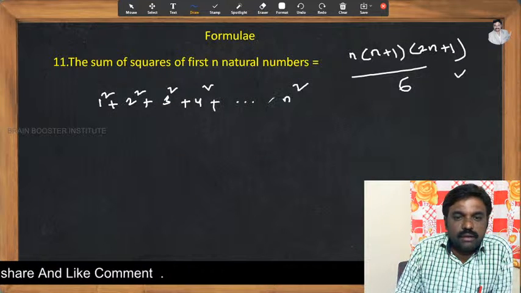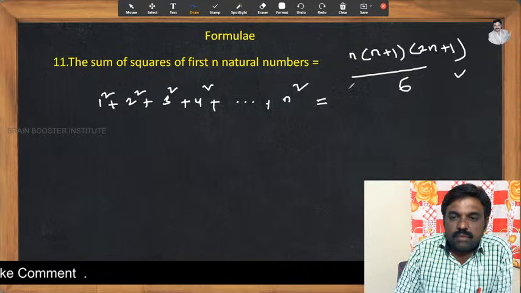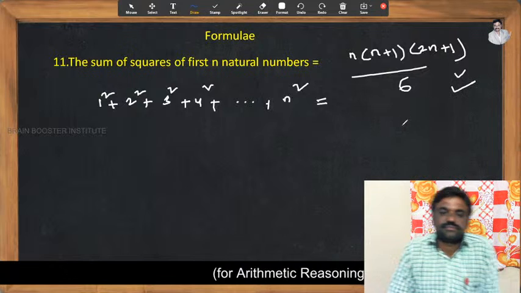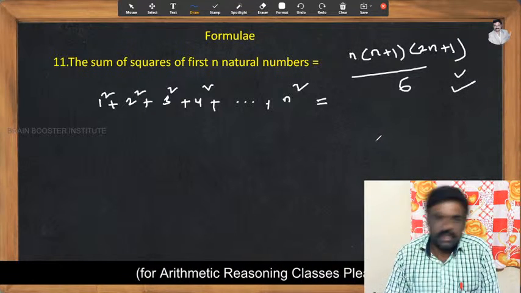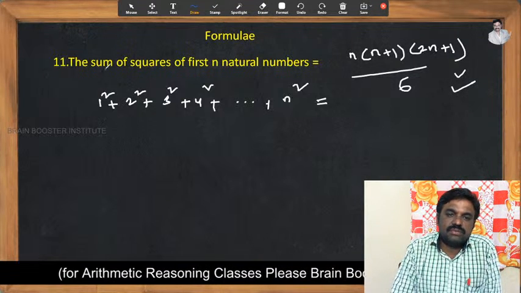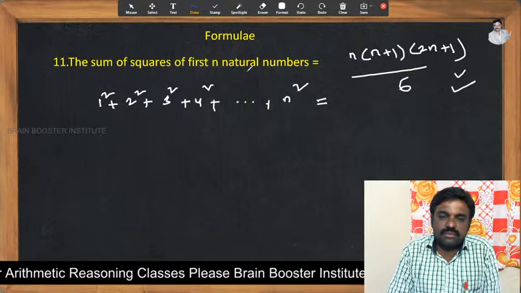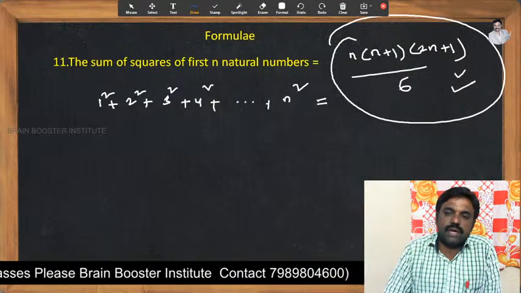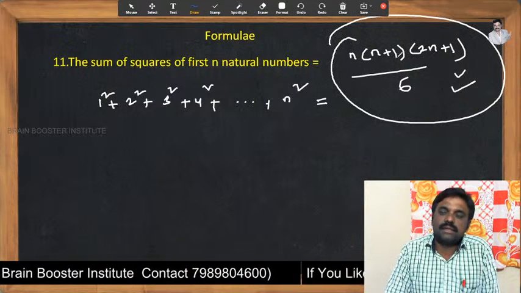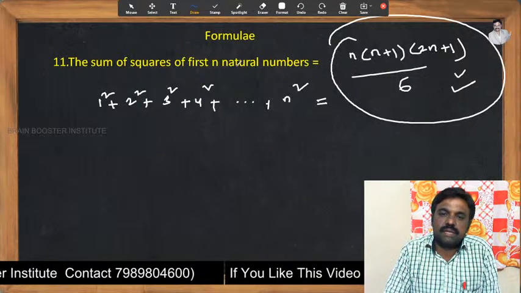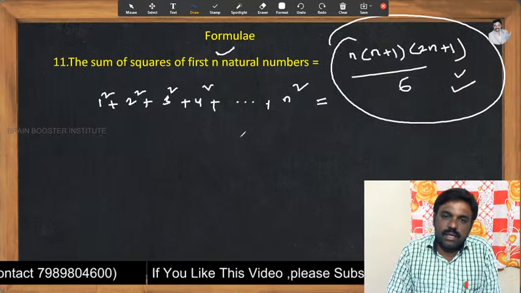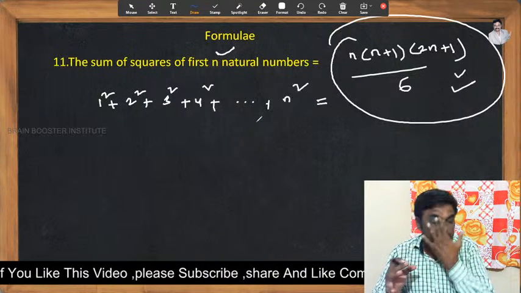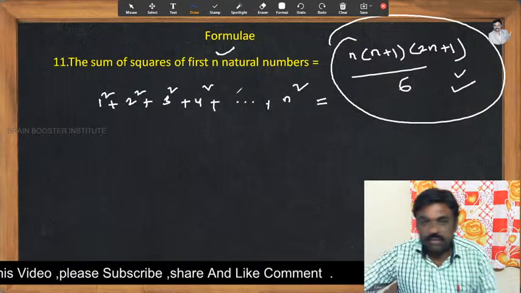By adding, what would be the direct formula? n of n plus 1 of 2n plus 1 by 6. You get the point here. Whenever he asks us to find the average of the squares of the first n natural numbers, we need to use this formula to find the sum first of all. Then later we need to divide this sum by the number of natural numbers. It is a time-taking process. That's why I'm going to give the direct formula now.